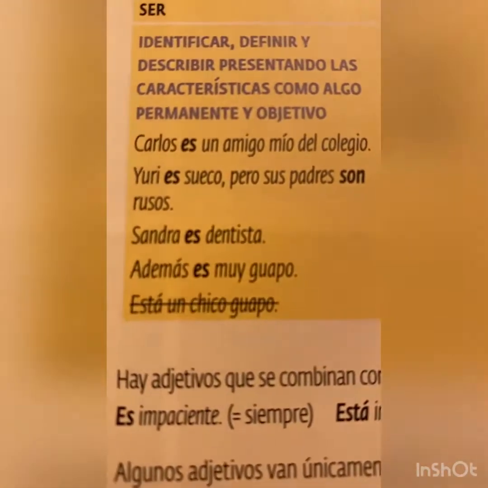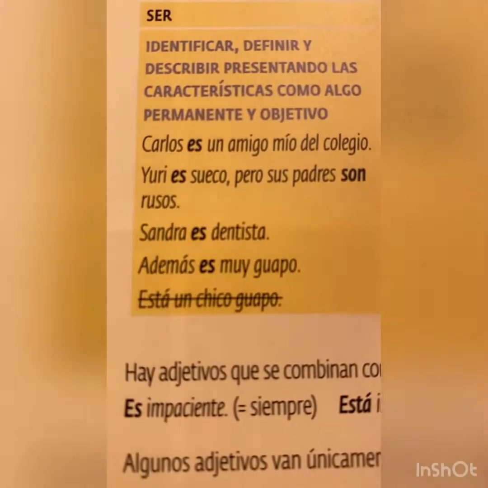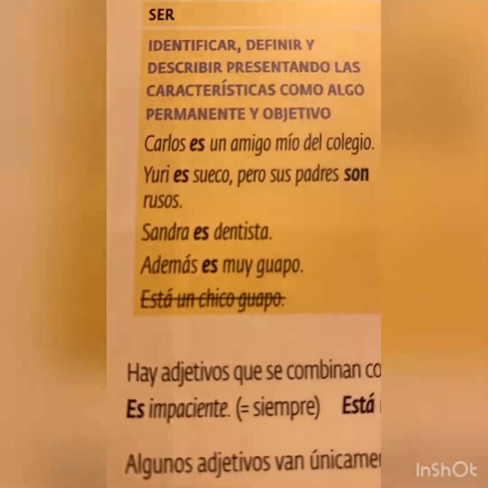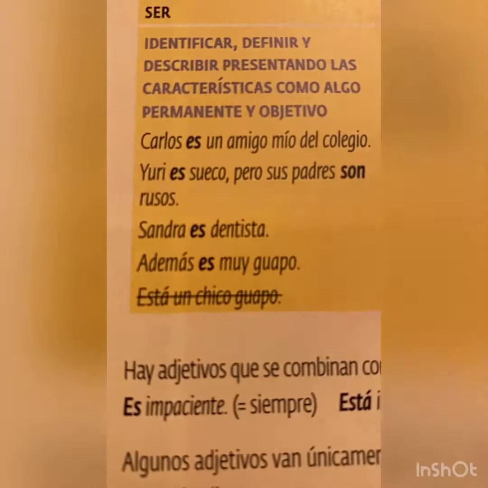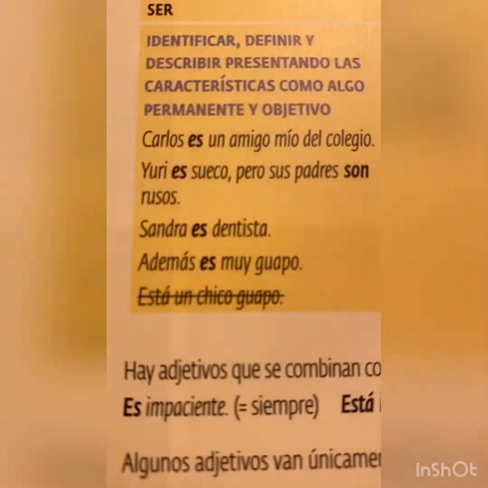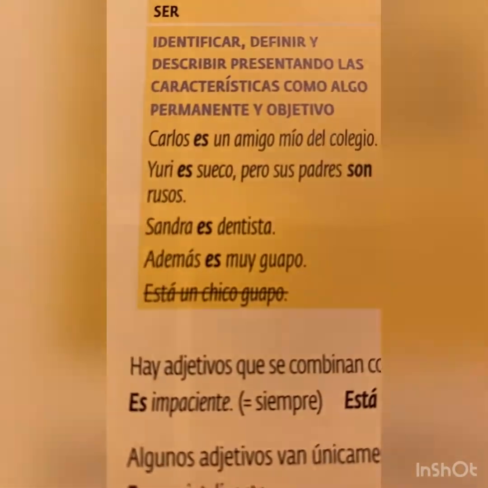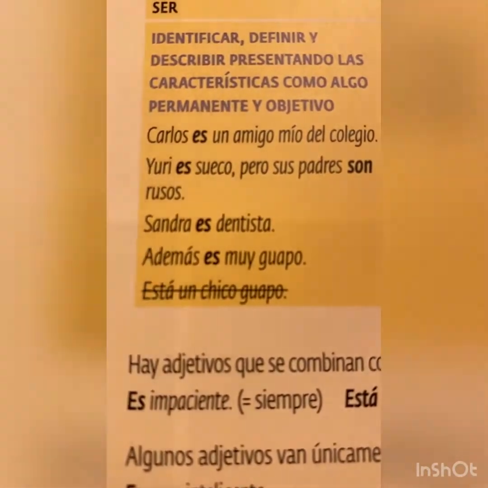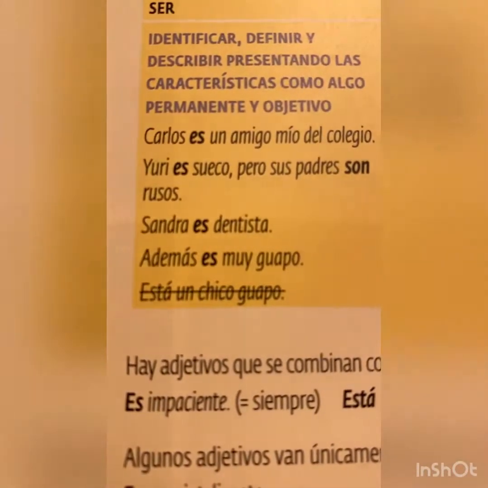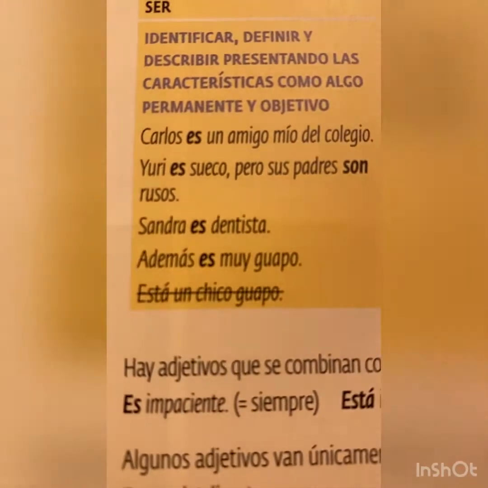Yuri is, third person singular again here. Yuri is Swedish, but her parents are Russian. Nationalities. Yuri is never not going to be Swedish. She will always be Swedish, like you will always be Irish. Somos irlandeses. We are Irish. We will always be Irish. Siempre, always.